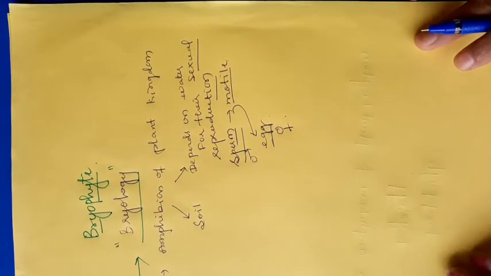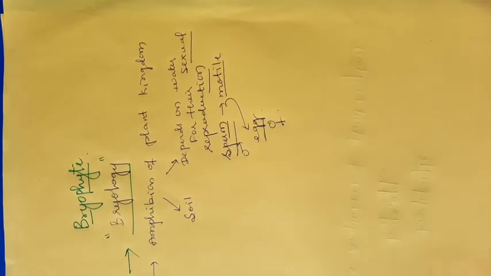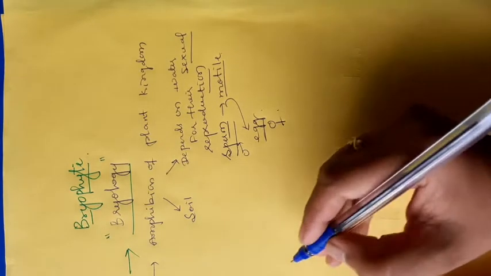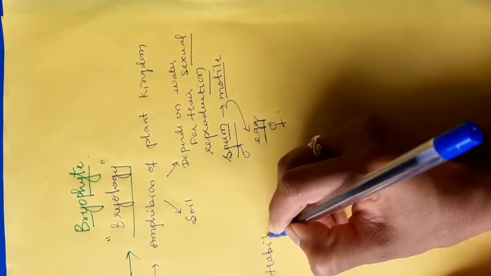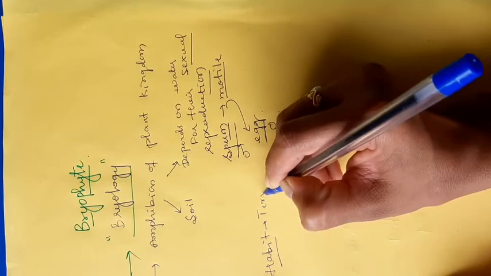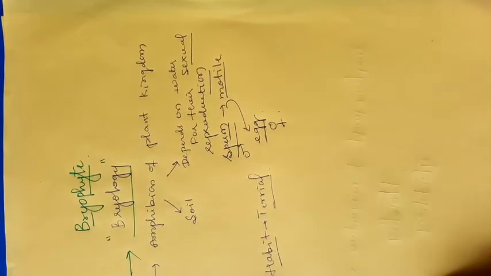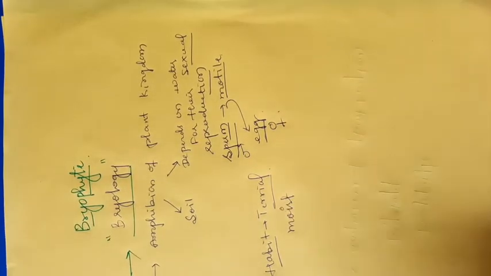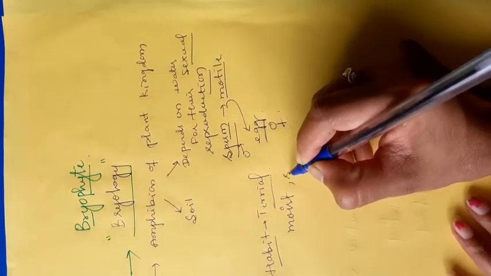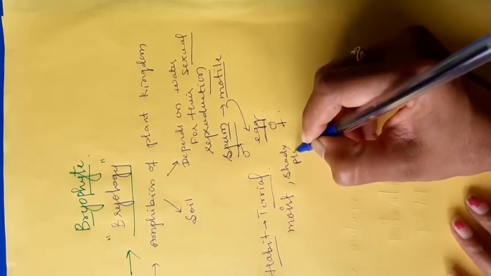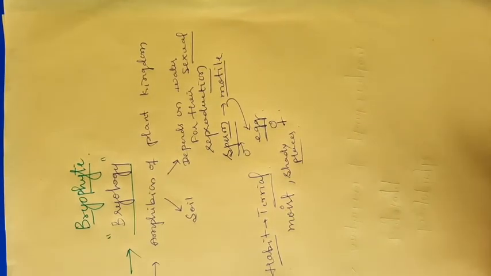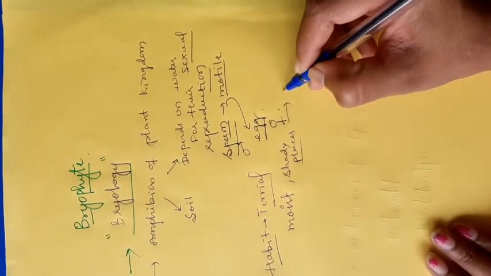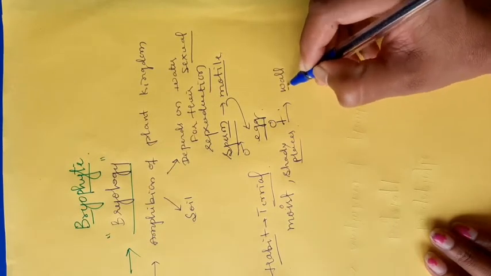Next, now we will discuss the important characteristic features of the bryophyte. Firstly, habitat. Almost all the bryophytes are terrestrial, commonly present in moist places, then shady places, like walls, damp soil.